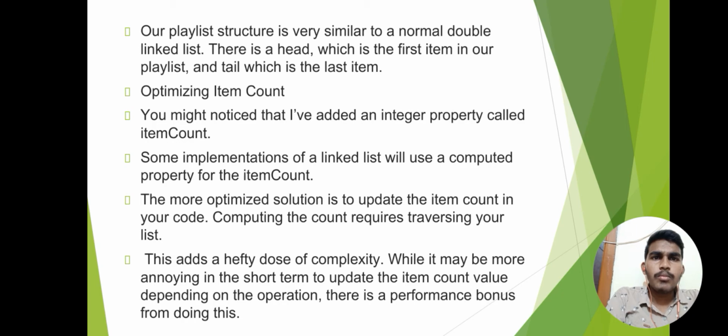Optimizing item count: you might notice that I have added an integer property called item count. Some implementations of a linked list will use a computed property for the item count. The more optimized solution is to update the item count in your code. Computing the count requires traversing your list. This adds a hefty dose of complexity. While it may be more annoying in the short term to update the item count value depending on the operation, there is a performance bonus from doing this.